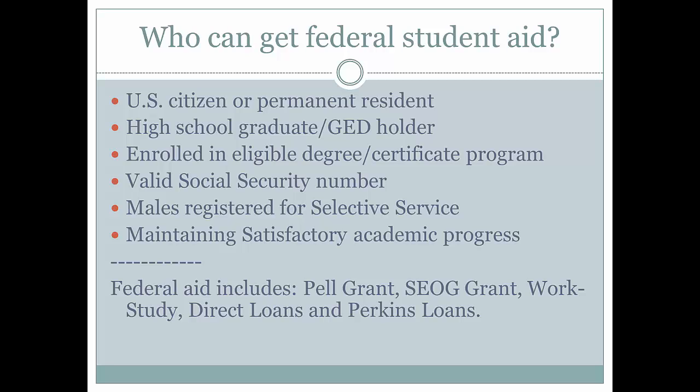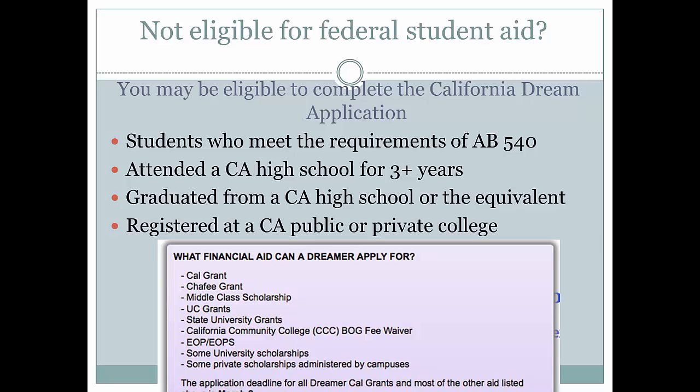Another resource that could be useful is www.studentaid.ed.gov/eligible. If you are not eligible for federal student aid and you cannot file for FAFSA, you may still have some options.